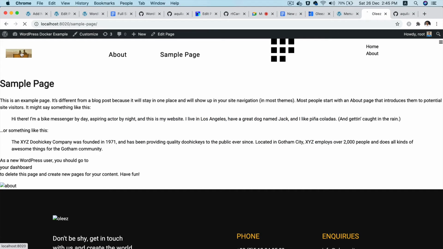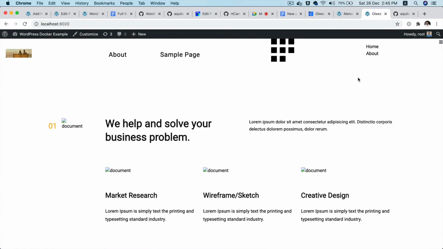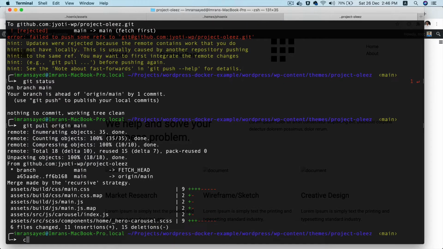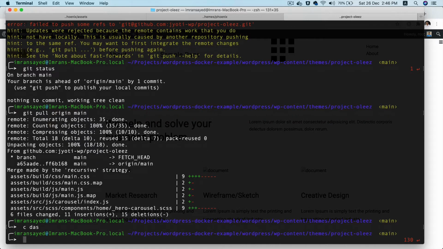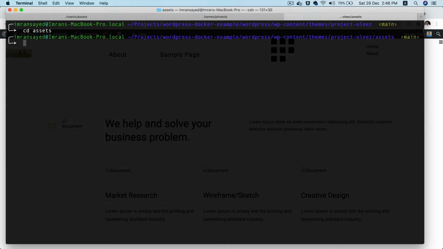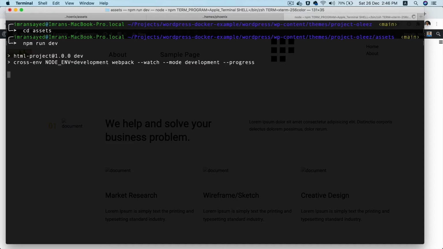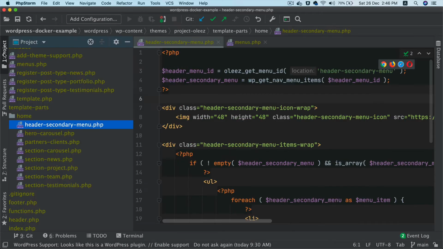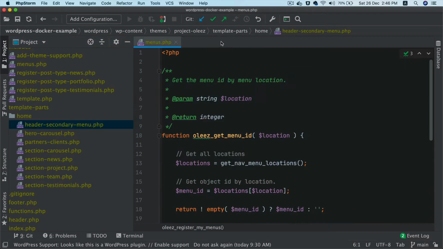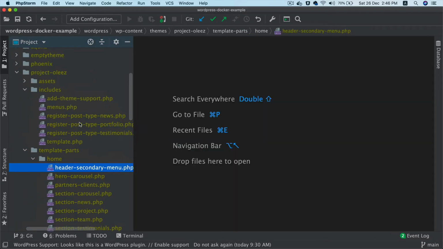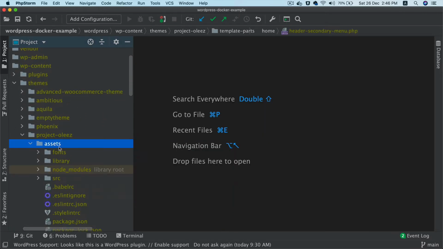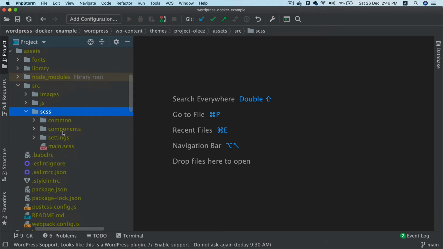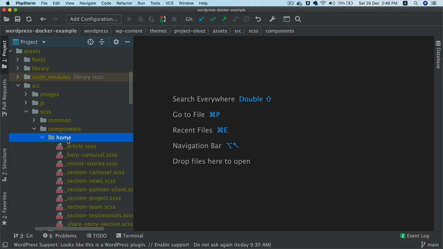That's good. That's working. Next thing I'm going to do is run my webpack so I can start doing CSS. So assets, cd assets, npm run dev, and I'm going to go to my CSS file, which is inside of assets, source, scss, components, home,